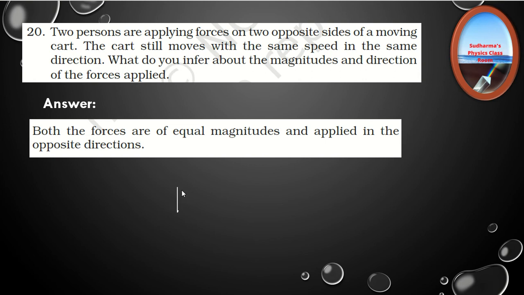So there are two forces acting on a cart which is already moving in a particular direction. Some amount of force is applied on opposite sides of this moving cart.